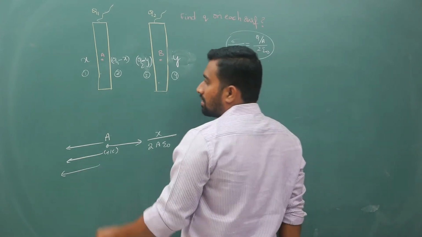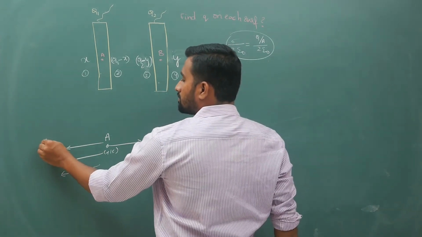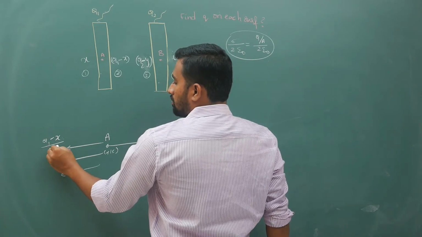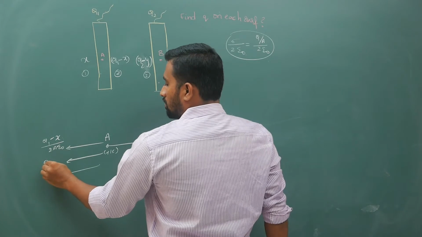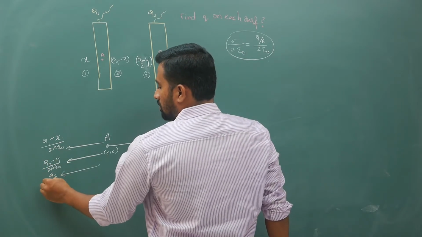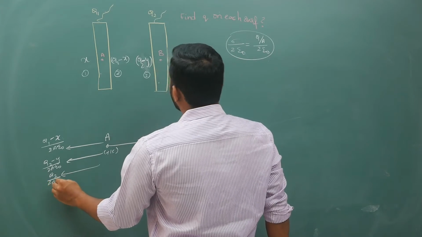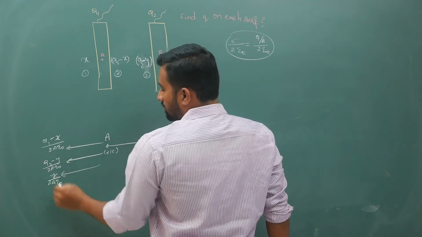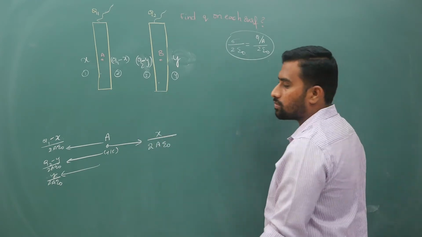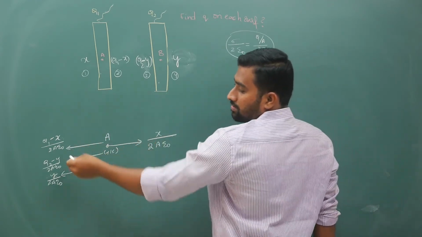So that will give you Q1 minus X by 2a epsilon naught, Q2 minus Y by 2a epsilon naught, Y by 2a epsilon naught. Now you add, your net electric field is supposed to be 0, so this must be equal to that one.